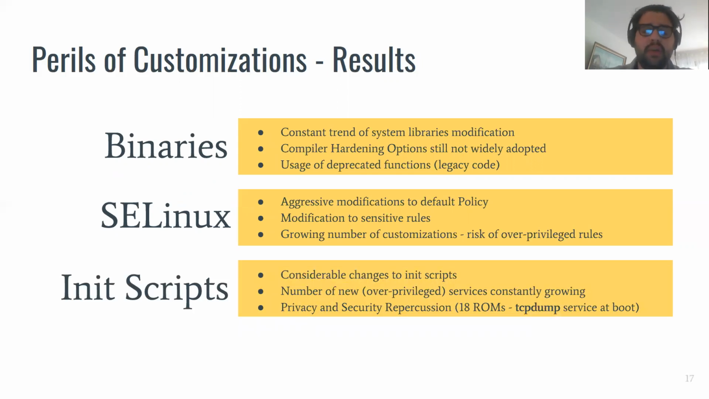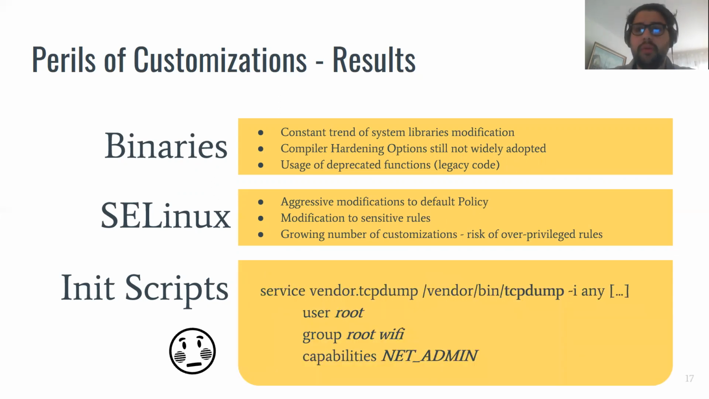And last, for what concerns the init scripts, we saw that this trend is valid also for this component. We saw vendors considerably change initialization scripts to start an always growing number of over-privileged services. We also identified that there might be several security and privacy repercussions for the end device and for the end user. For example, for 18 images that we analyzed, we identified how the ROM configured services to start at the boot of the system. At the boot of the system, the vendor was starting tcpdump. tcpdump is particularly bad because it was listening on all the interfaces exposed by the device.